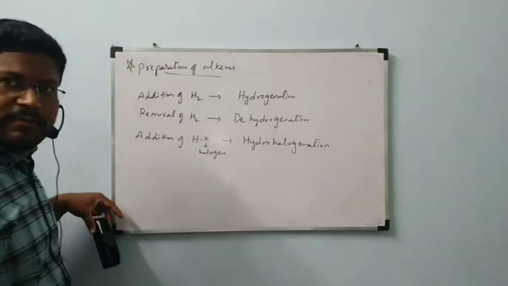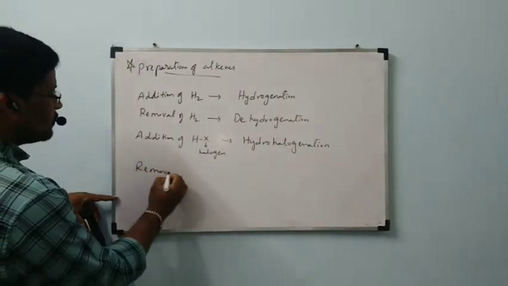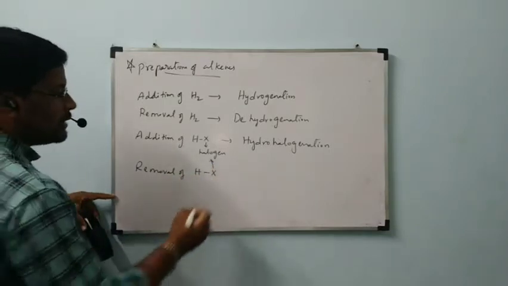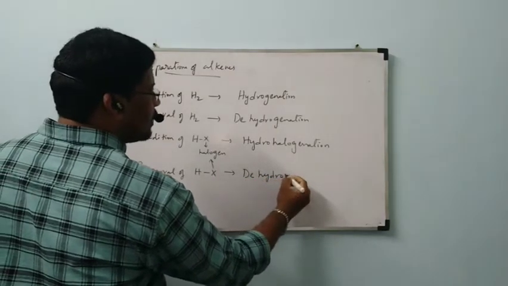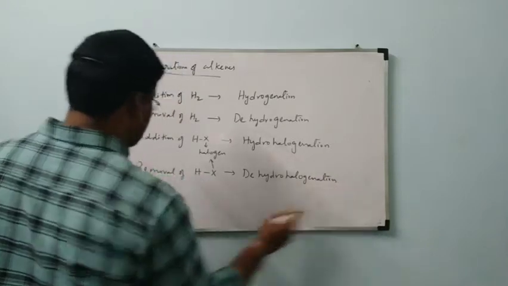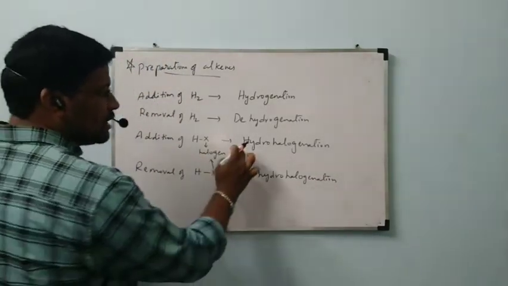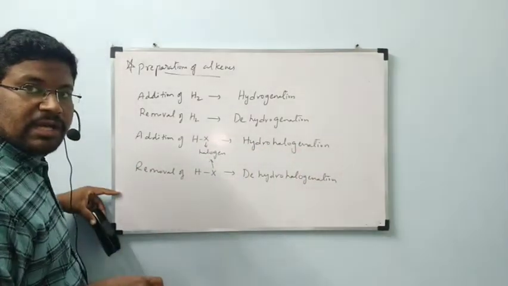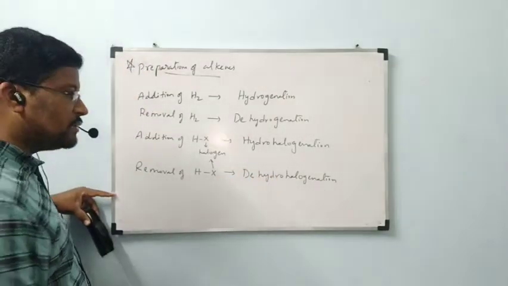Removal of HX, where X is halogen, is called dehydrohalogenation. Removal is nothing but the prefix D, addition is without D. Hydrogen and halogen added is called hydrohalogenation. Hydrogen and halogen removed is called dehydrohalogenation.